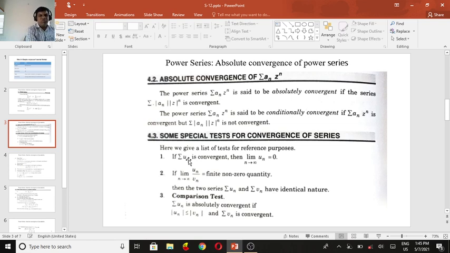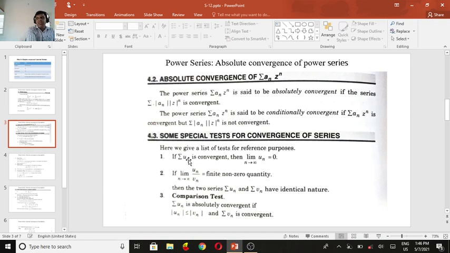Second one: if the limit as n tends to infinity of u_n divided by v_n is a finite and non-zero quantity, then the two series summation u_n and summation v_n have identical nature.